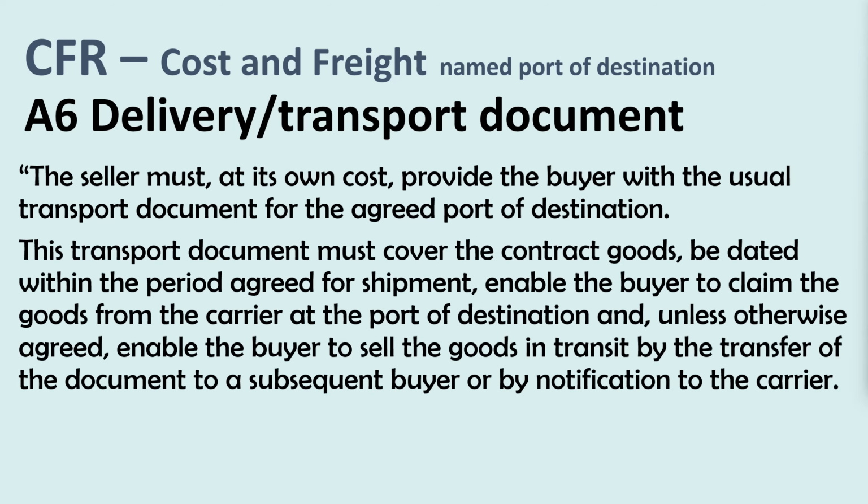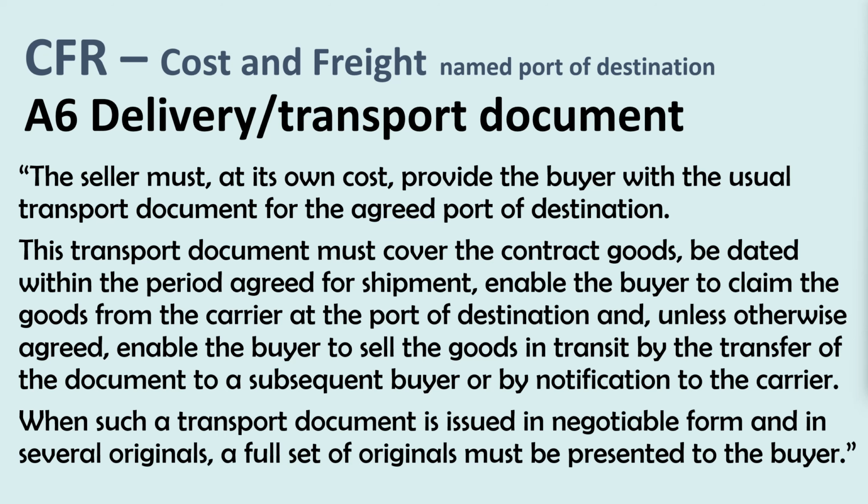This transport document must cover the contract goods, be dated within the period agreed for shipment, enable the buyer to claim the goods from the carrier at the port of destination and, unless otherwise agreed, enable the buyer to sell the goods in transit by the transfer of the document to a subsequent buyer or by notification to the carrier. When such a transport document is issued in negotiable form and in several originals, a full set of originals must be presented to the buyer.